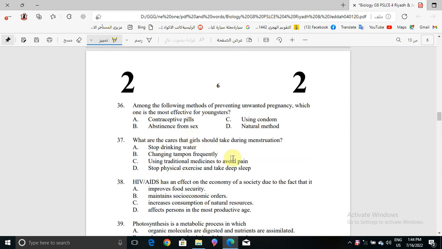Now question number 36. Among the following methods of preventing unwanted pregnancy, which one is the most effective for youngsters? Contraceptive pills, abstain from sex, using condom, or natural method? It will be abstain from sex is the best one.